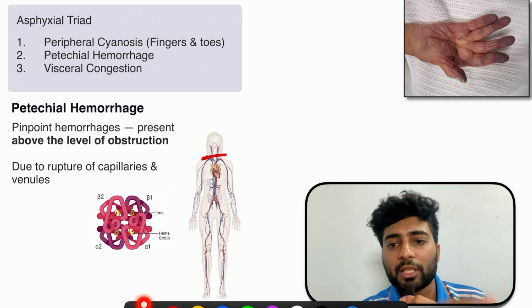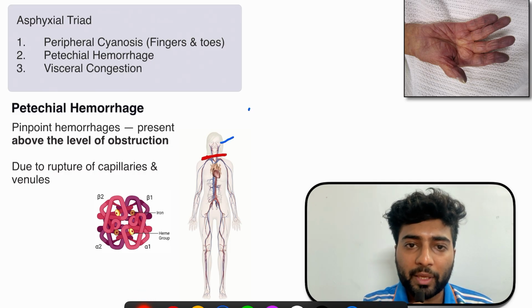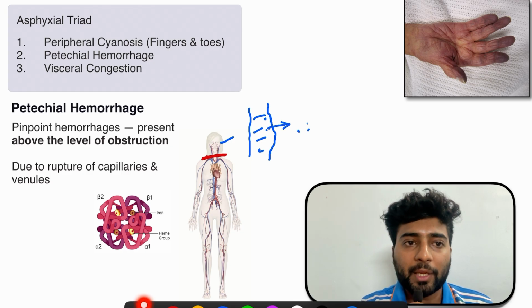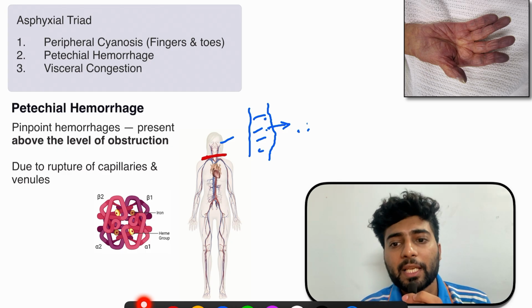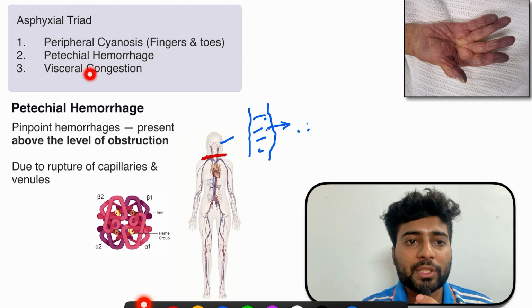Now let's zoom in over here. This vein is dilated due to blood, and the blood is not coming down, so there will be rupture of this vein, and this will cause what? Hemorrhages. So this is petechial hemorrhages and visceral congestion. What causes petechial hemorrhages? Visceral congestion.